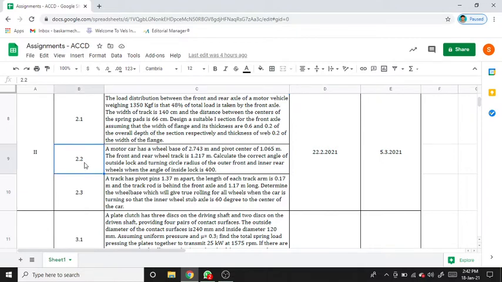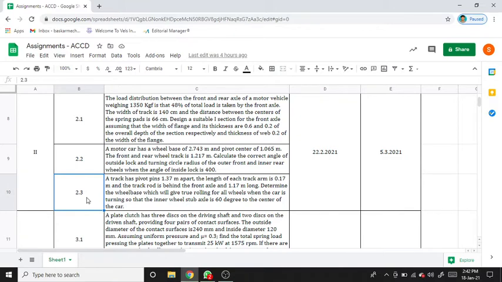Next, question number 2.2. A motor car has a wheelbase of 2.743 meter and a pivot center of 1.065 meter. The front and rear wheel track is 1.217 meter. Calculate the correct angle of the outside lock and turning circle radius of the outer front and inner rear wheels when the angle of the inside lock is 40 degrees.